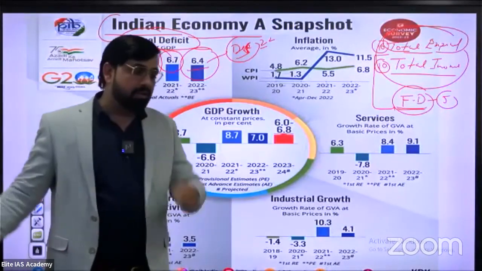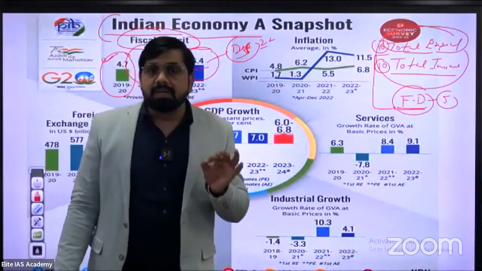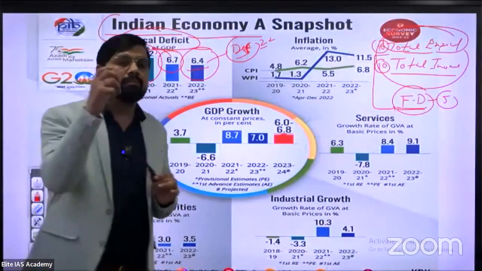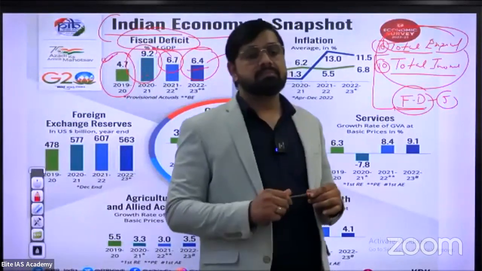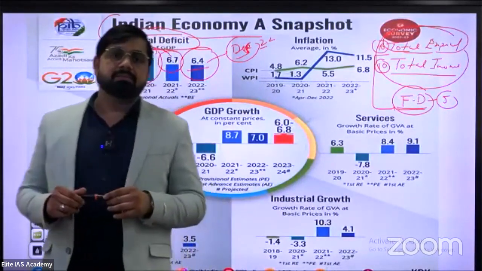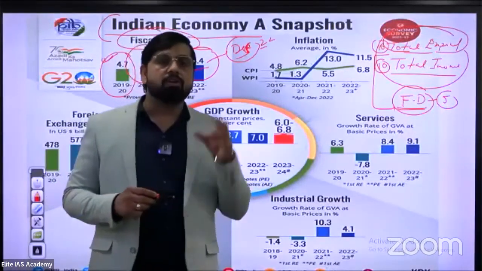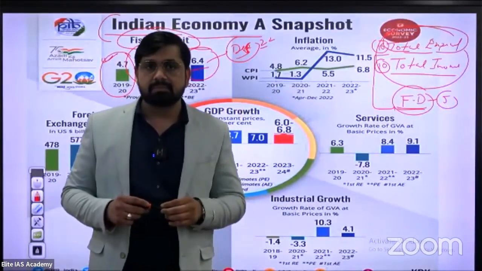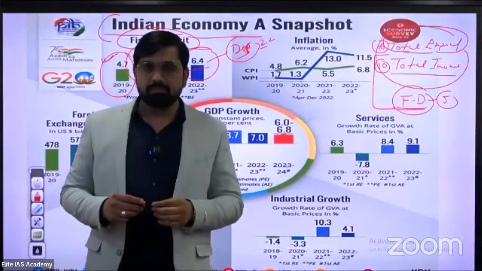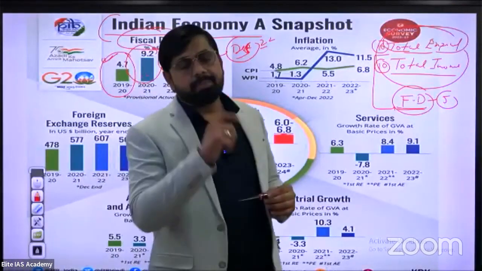Please write down this single line. According to the Fiscal Responsibility and Budget Management Act, the ideal limit of fiscal deficit is a maximum of 3% of GDP.